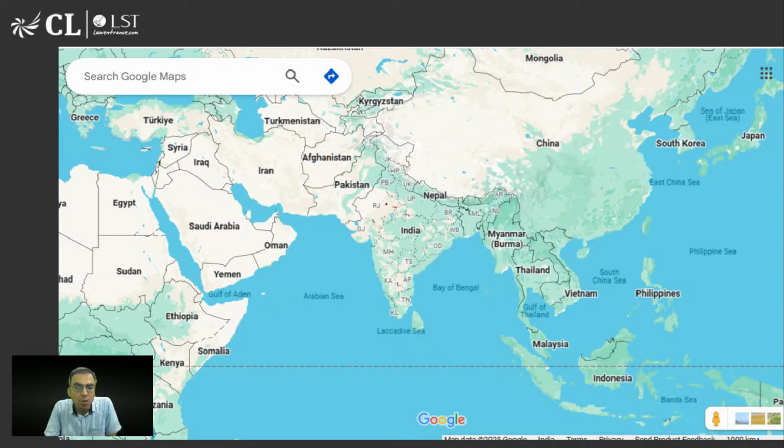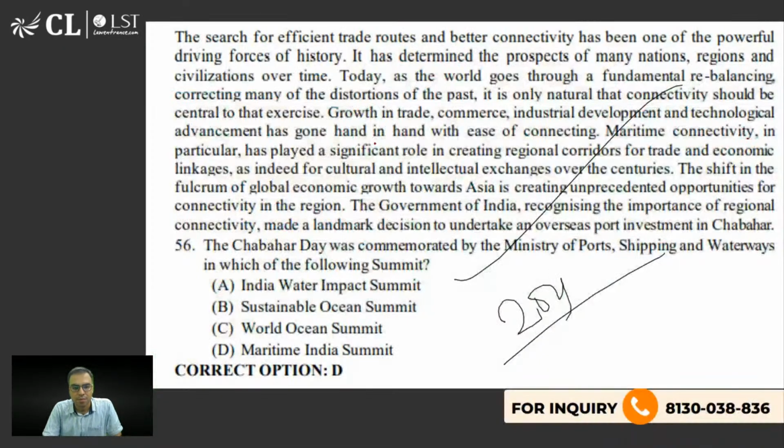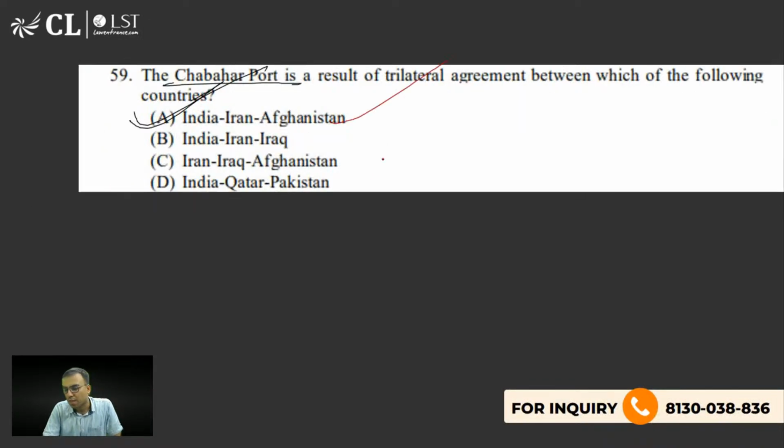So basically India made Chabahar Port to deal with Afghanistan. Why? Because doing trade via Pakistan was very difficult. That is why we decided this route. Is it clear? So basically India, Iran, Afghanistan, the main reason why India did the deal with Chabahar was actually to reach Afghanistan. Is it clear? ठीक है, ये पता होना चाहिए. This is very, very, very important.